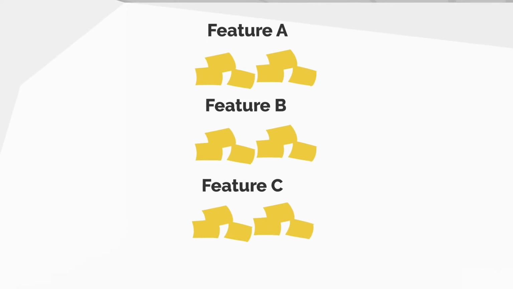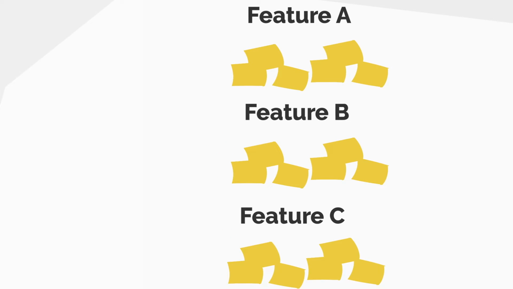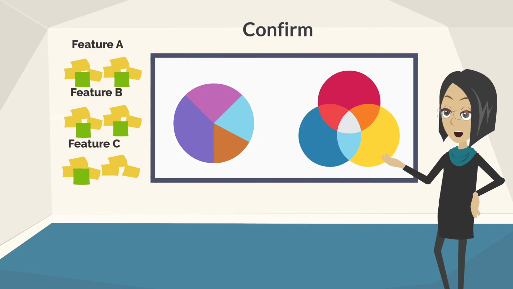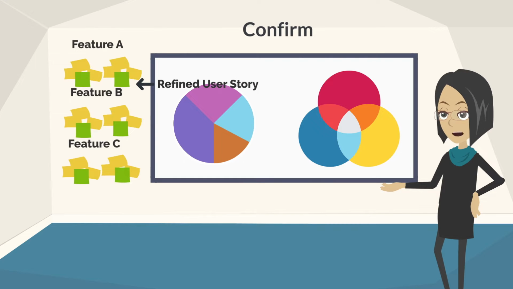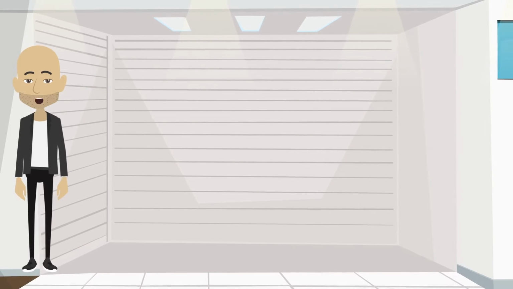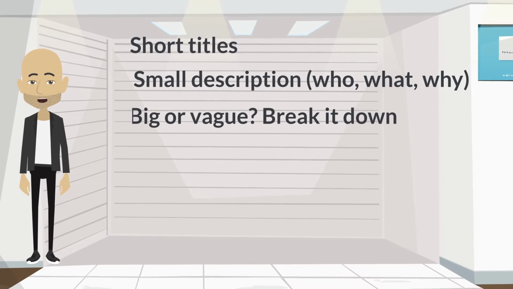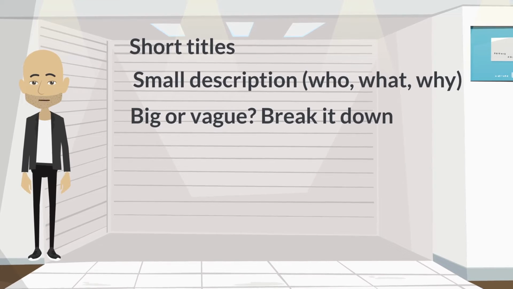Once we finish creating all notes, we start individually or by groups consolidating them by affinity and creating a single note that represents the group. Keep in mind, use short titles. Add a small description. If it is too big or vague, consider breaking it down further.